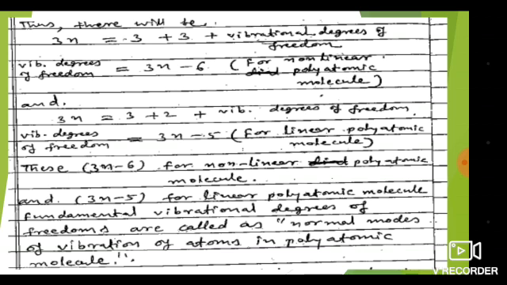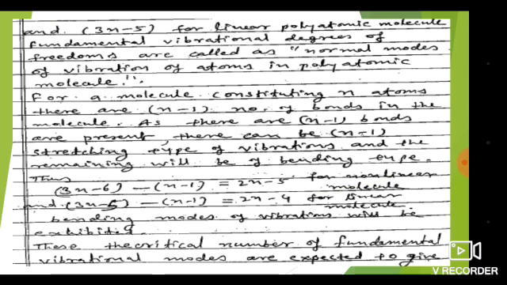As I have already told, the fundamental vibrational bands arise from the normal modes of vibration of the atoms in polyatomic molecules.